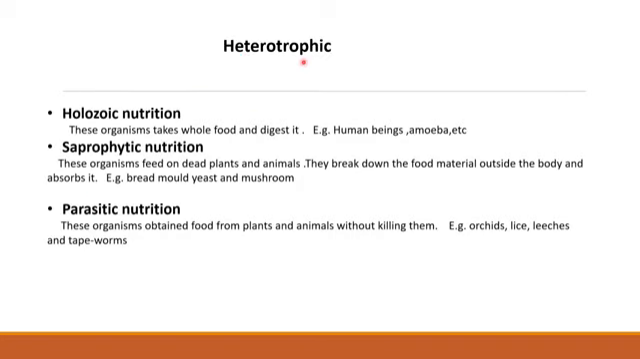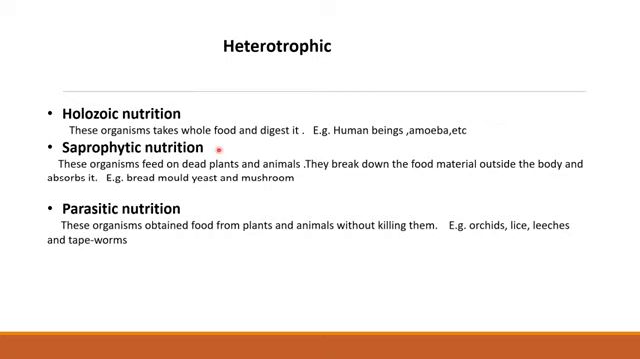Coming to heterotrophic nutrition. Under heterotrophic nutrition we have to learn about holozoic nutrition. Holozoic means in this type of nutrition, the organism takes in whole food, and this whole food is digested by the organism's digestive system. It is broken down into absorbable substances, so that even the cell can utilize it. Examples of holozoic nutrition are human beings, amoeba, monkeys, fish, reptiles. All have a holozoic mode of nutrition.